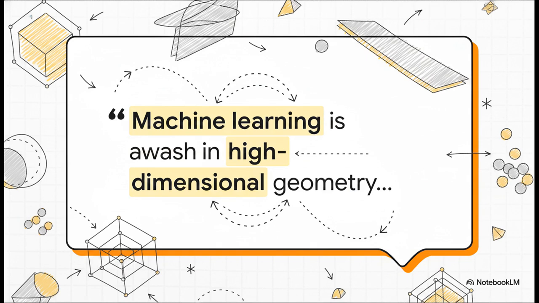Essentially, anytime you're representing something with a long list of numbers, you can interpret that as a point in a high-dimensional space. Beneath your simple text prompt lies an invisible, incredibly vast geometric universe. It's not just lines of code, it's quite literally geometry.